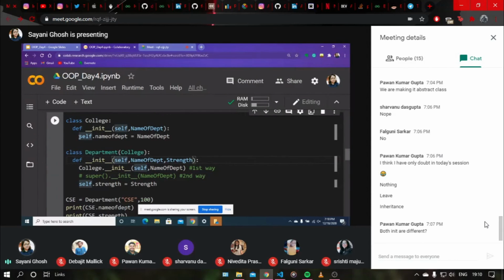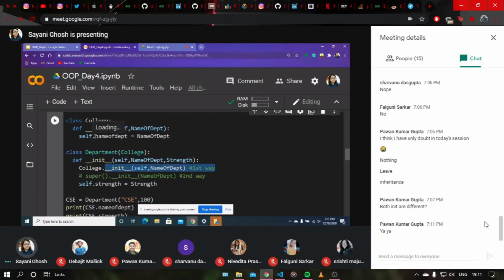After that, the final statement being executed is self.name_of_dept. That means CSE's name_of_dept becomes this string. Whatever is inside this string is assigned to this. So is it clear now what I was saying? How can we initialize the attribute inherited from the College class?